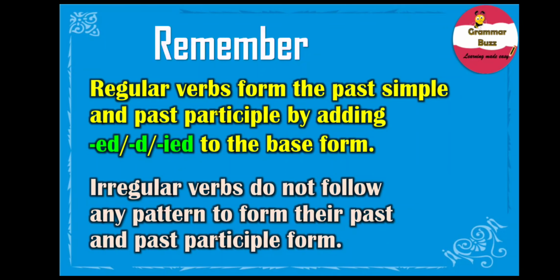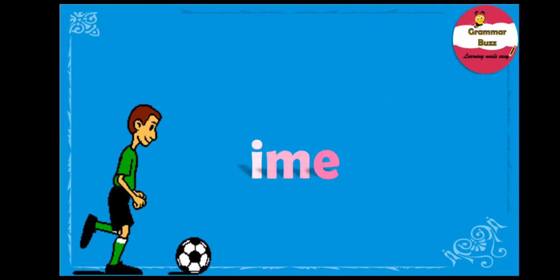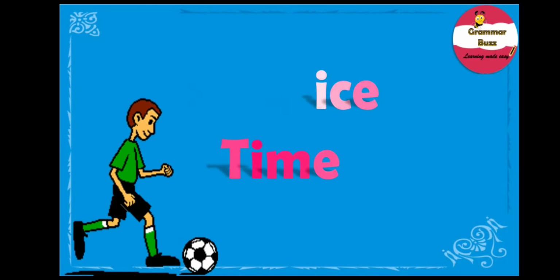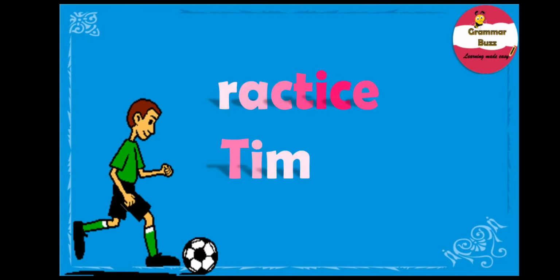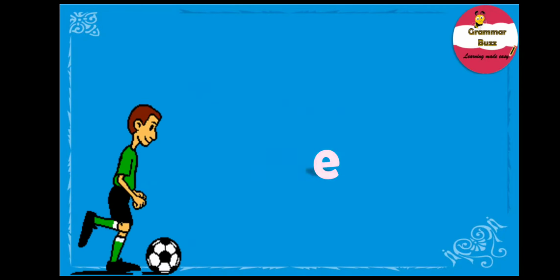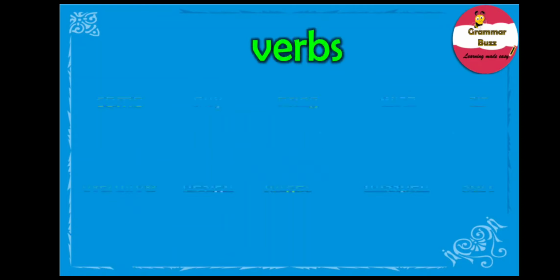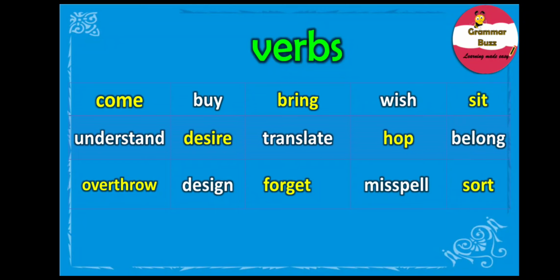Well, with that we are heading on to our practice time. And you know what? I love this section. I will be showing you some verbs and you will have to sort them into the regular or irregular verb groups. So, shall we begin? Here we go. And this is your verb list. Your verbs are come, buy, bring, wish, sit, understand, desire, translate, hop, belong, overthrow, design, forget, misspell, sort.